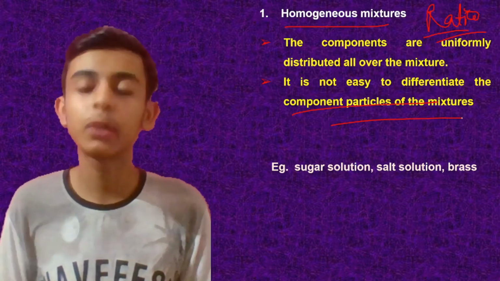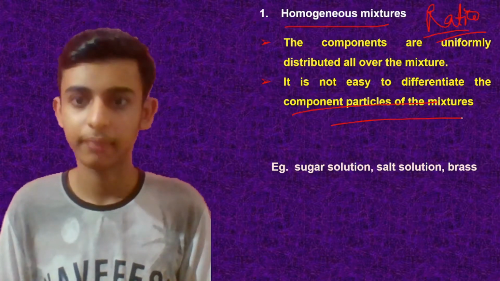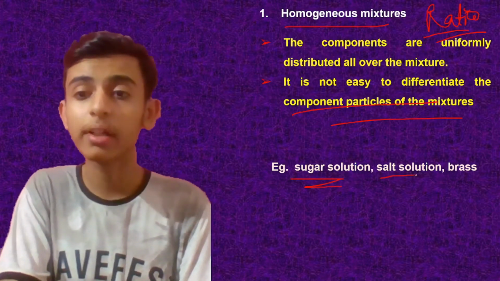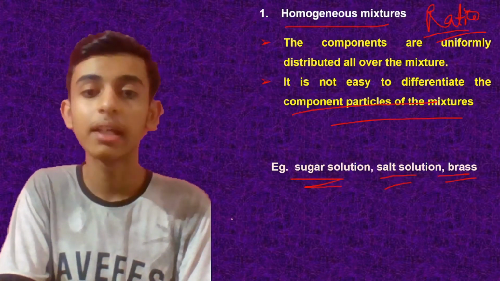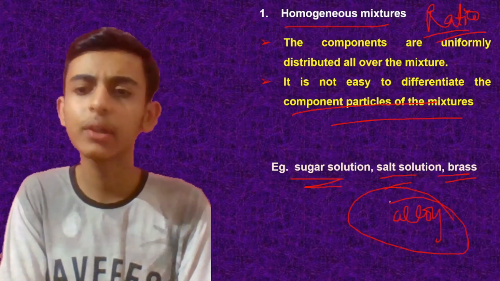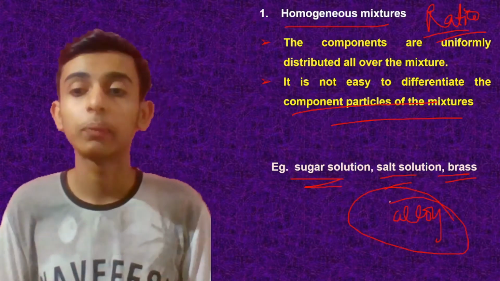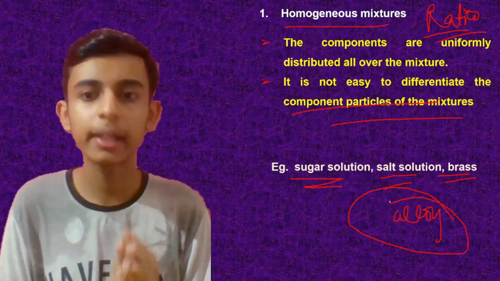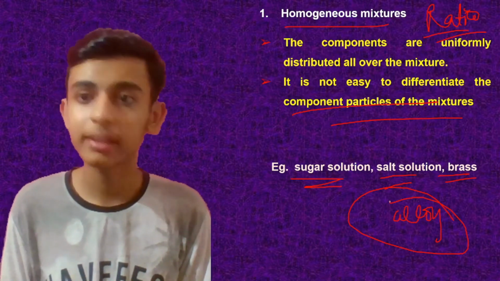It is very difficult to differentiate or separate them. For example, let's take sugar solution, salt solution, brass is an alloy. It's just given in your NCERT, you can just read it. Now before talking about alloys, I would like to tell you, like sugar solution, when you dissolve sugar in water, then what happens?